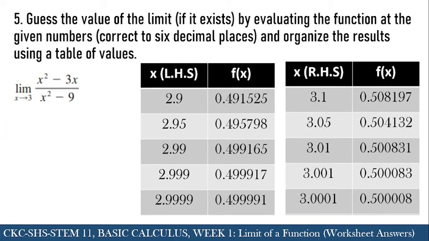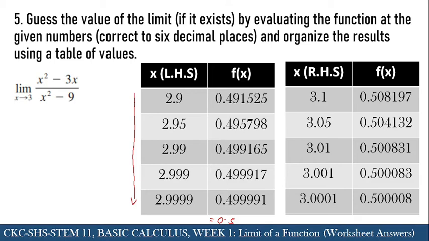So as we approach 3 from the left, you can see here that these are values that are less than 3, but they come closer and closer to 3, because as you can see, 2.9999 is very, very close to 3 already. And by looking at its output, it is also approaching some particular number. And that number would be, as you can see, 0.499991. So that is trying to imply that it is approaching 0.5.